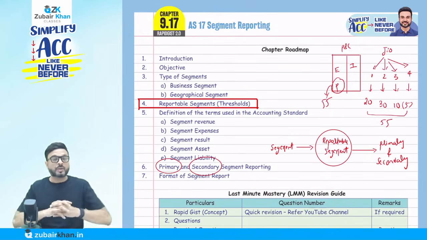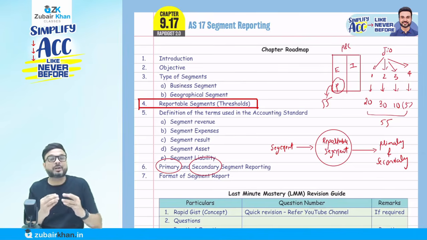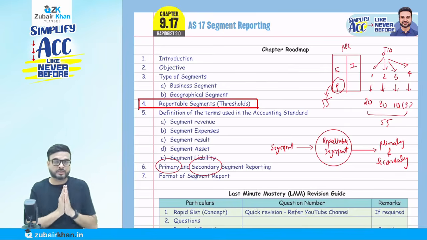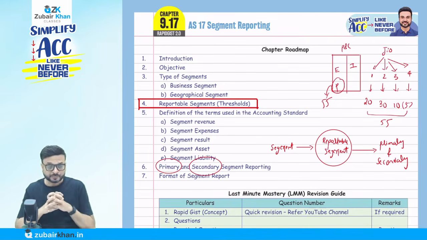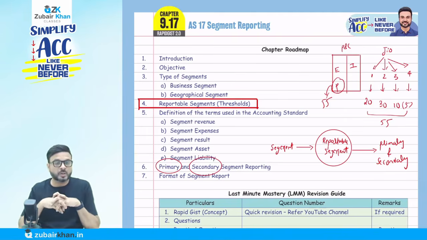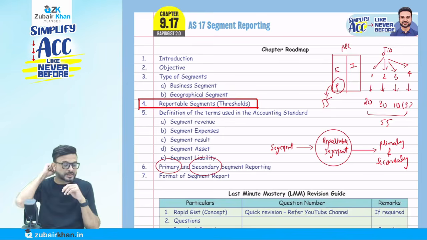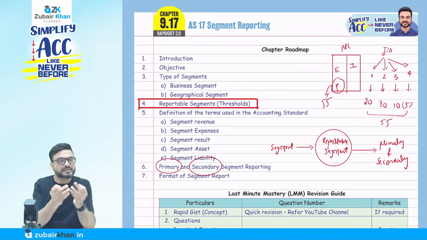Okay. So first of all, I just gave an example from the product side, but a segment is not necessarily product wise only. The segment might be geographical. For example, if someone is doing a business in the South, for example in Chennai, and they're also doing a business in the North, let's say Delhi.